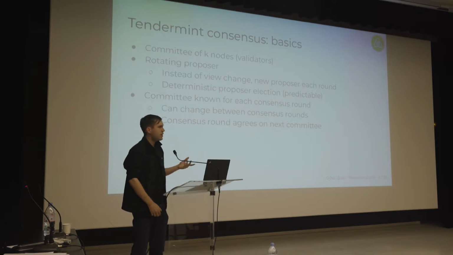Like I mentioned, Tendermint rotates the proposer each round according to a deterministic algorithm. And this deterministic proposer election algorithm, although it's fair, is stake proportional, so we use proof of stake to prevent Sybil attacks, and your chance of being elected proposer is proportional to the amount of stake you have bonded in the system. The proposer election algorithm in Tendermint is also predictable, and that causes some concern because it means that anyone who's watching the network could identify who will be the next proposer and maybe take advantage of that by DOSing them or, if they're a validator, withholding their votes so they can't get their block accepted, something like that.